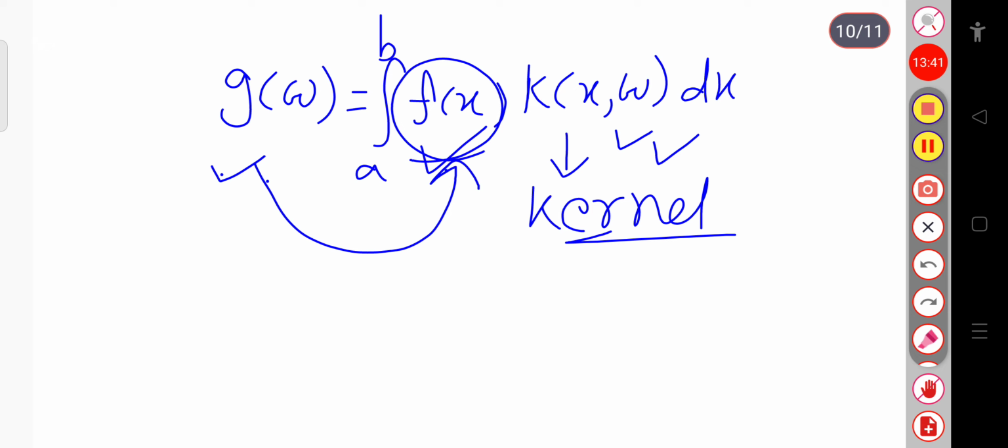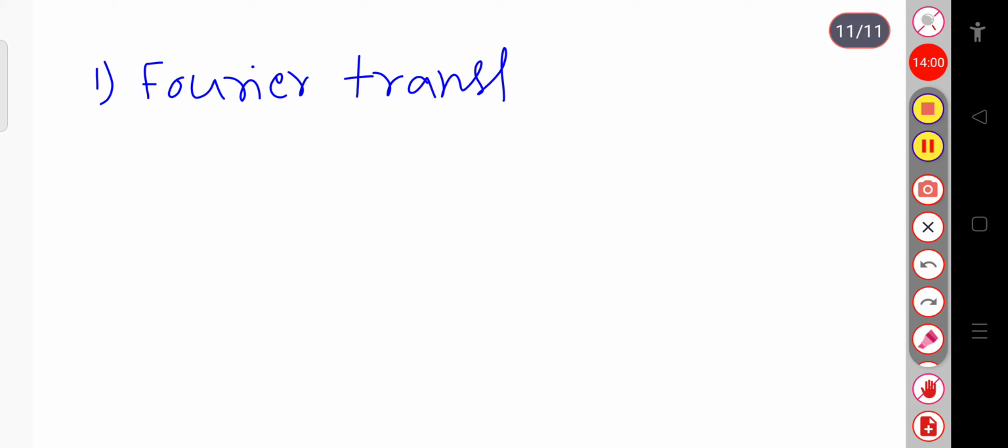So depending on the type of kernel, there are different integral transforms. Let me introduce them. For the Fourier transform, this kernel is simply a function k of x comma omega, and its value is exponential i omega x.